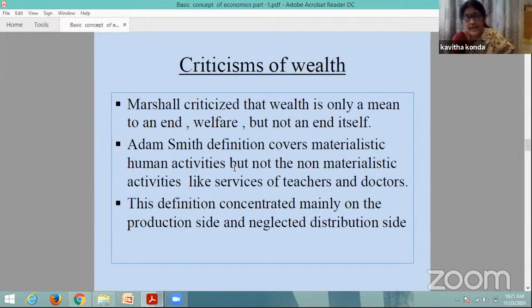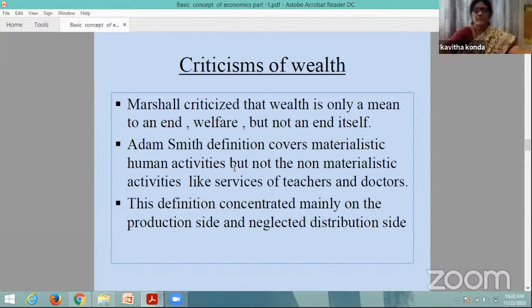So, Adam Smith, the father of economics, gave light to economics. He explained wealth concepts, how wealth is useful for production, consumption and distribution, and how wealth creates wealth. But the only problem is that he gave importance to materialistic things only, not to non-materialistic activities and other services, which are also important for economic activities and can promote economic development and growth. But these were neglected by Adam Smith. So this is Adam Smith's definition.